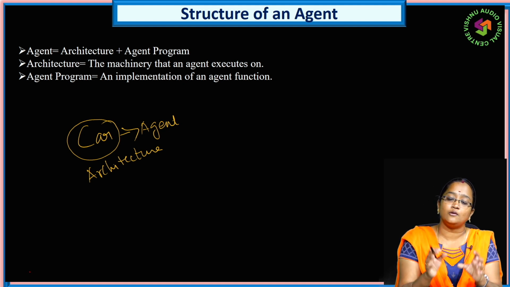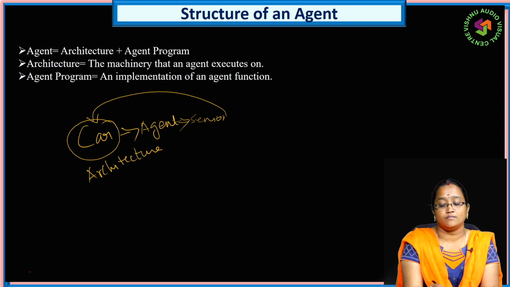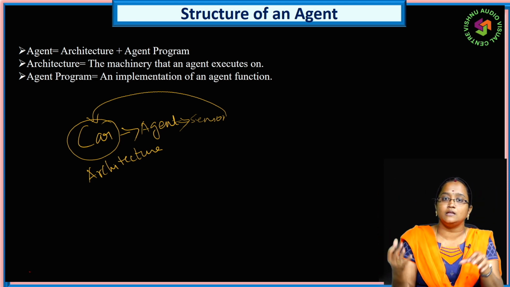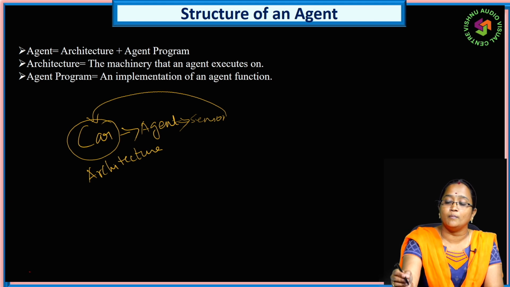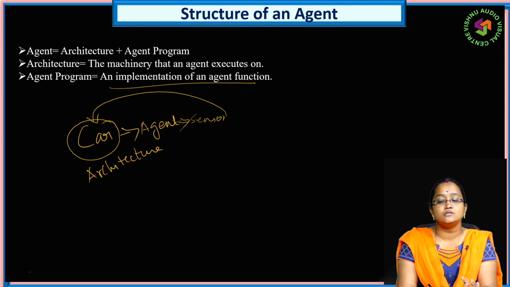In that car, the sensor will be present. This car is the architecture, and in that, the sensor is going to work. Agent program is how the agent will perform, the implementation of an agent. How we want to implement the action, how we want to implement the function, that is called the agent program.